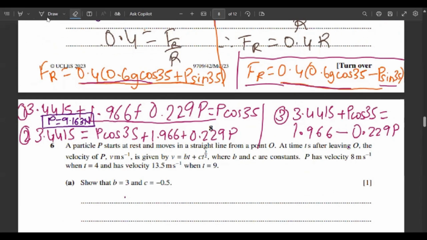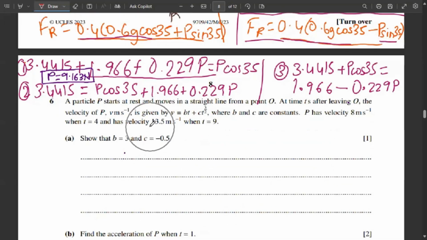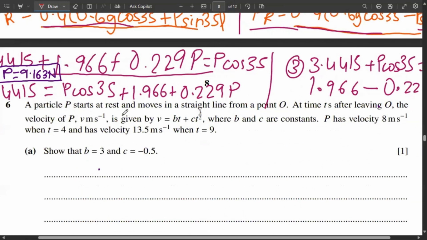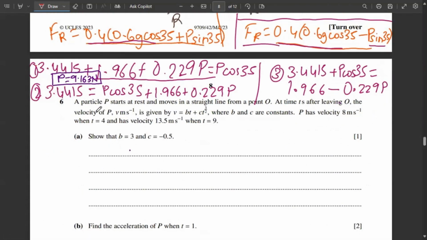Let's move to the sixth question. A particle P starts at rest. By starts at rest, the first thing we need to understand is that the initial velocity will be zero. So I can mention it here, I simply have to write a u. Okay. So initial velocity is 0 meter per second.